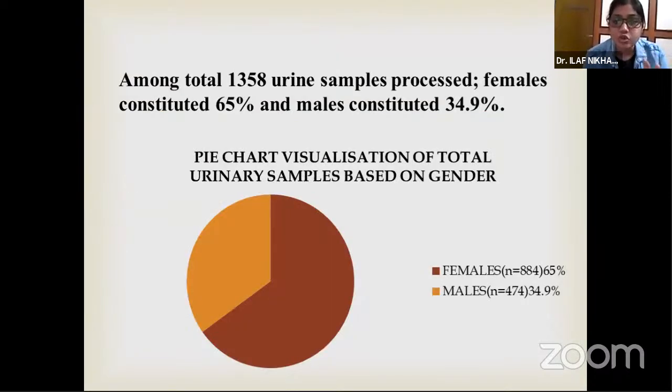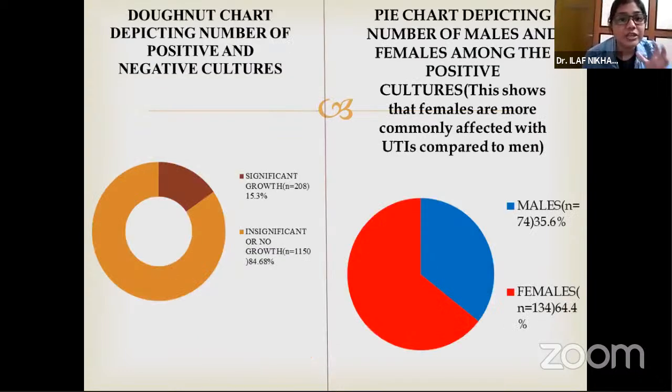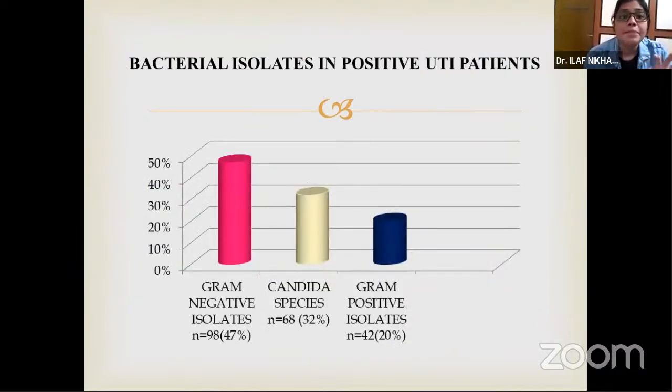This is the pie chart which shows that female samples were coming more to the microbiology department for urinary cultures. That is 65% female samples. This is a donut chart depicting that significant growth was seen in only 15.3% of samples. This is a pie chart depicting that female samples were outnumbering the males in the positive cultures. This is the bar diagram which shows that gram-negative isolates were in the majority compared to the gram-positive isolates, and the rest 32% were the Candida species.